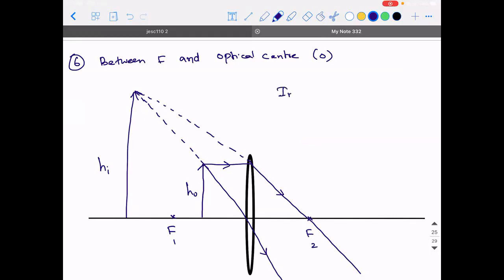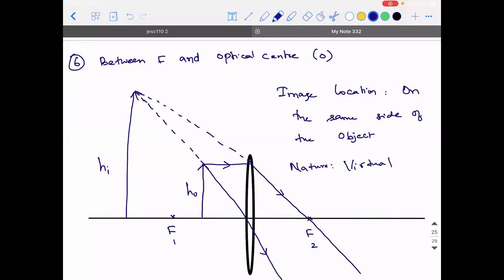Now, where is the image location? You just write it as on the same side of the object. Okay. What is the nature? Virtual.